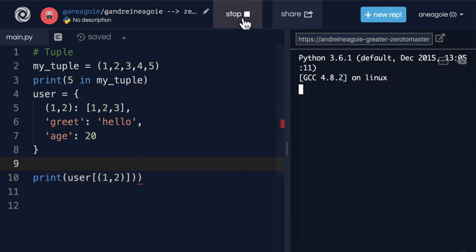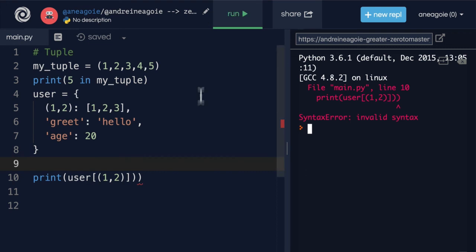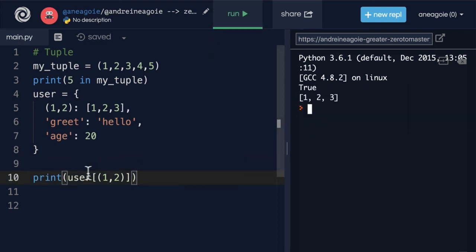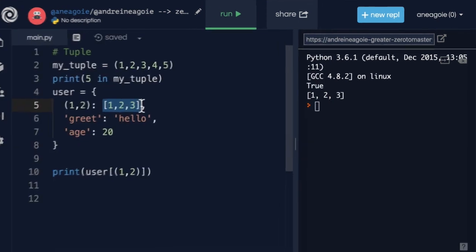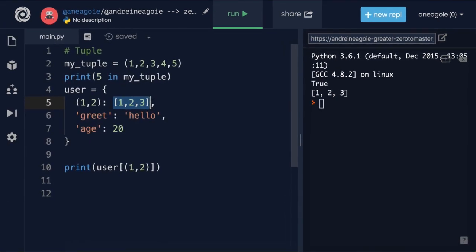So if I click run here, oh, I have an extra bracket. Let's fix that. Let's click run again. And there you go. I'm able to grab user tuple (1, 2) and grab the [1, 2, 3] list. You see here how I'm trying to use different data structures, combining them together. Let's take a break and finish off our understanding of tuples in the next video.